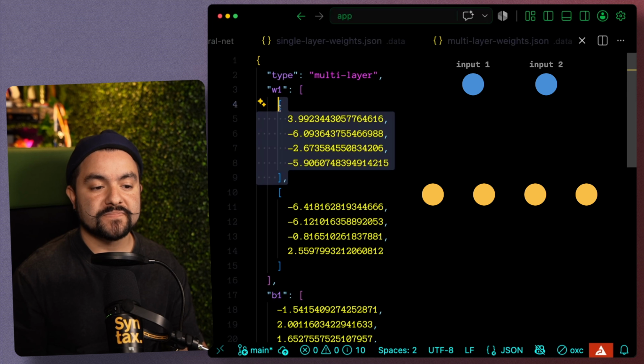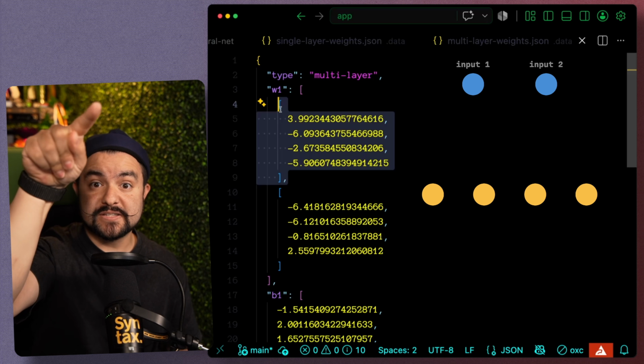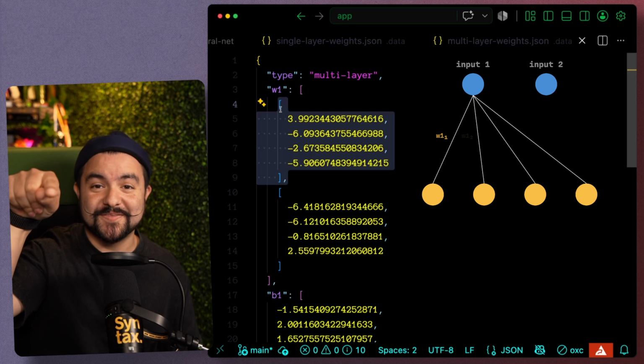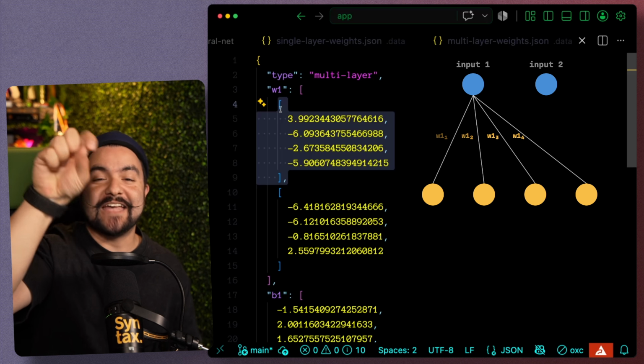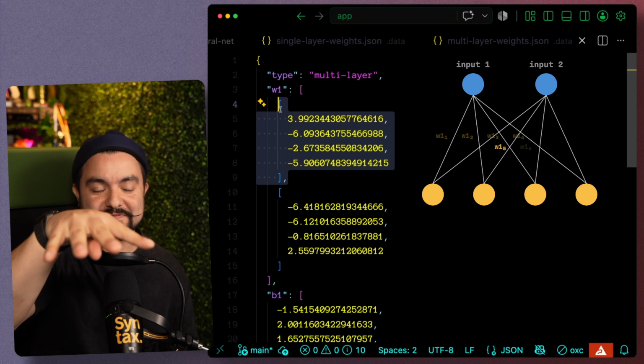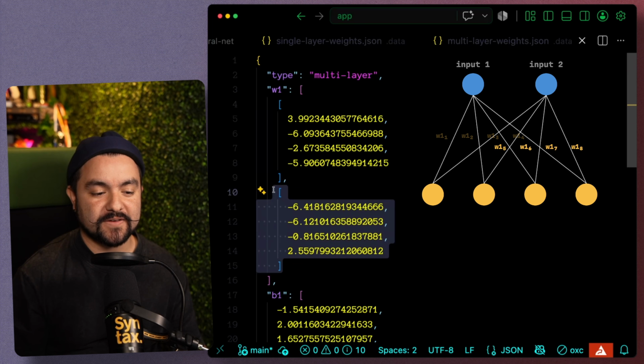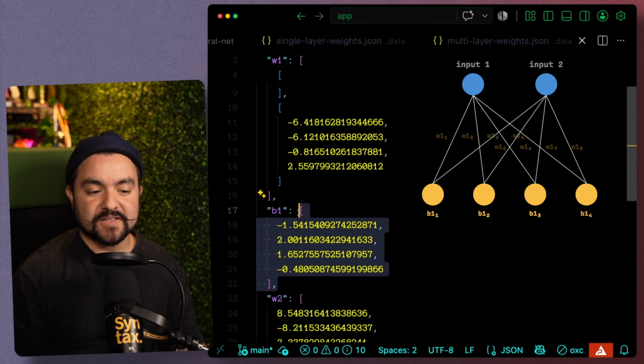The first array are the weight values for that first input, because that first input needs to be connected to each one of those neurons. So we have 4 connections, and then the second input needs to be connected to those same 4 neurons. So we have 4 more weight values, and then of course, 4 bias values for each of the neurons.